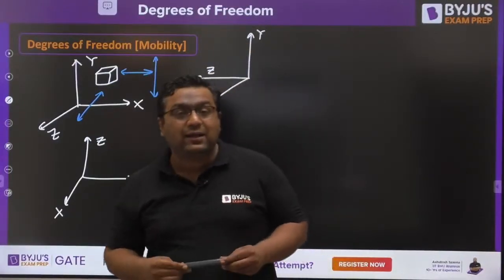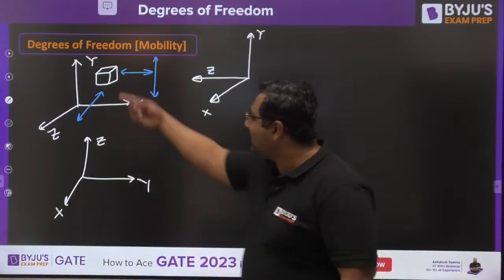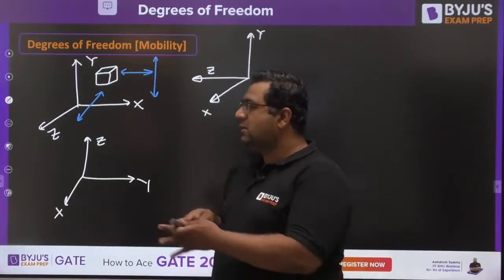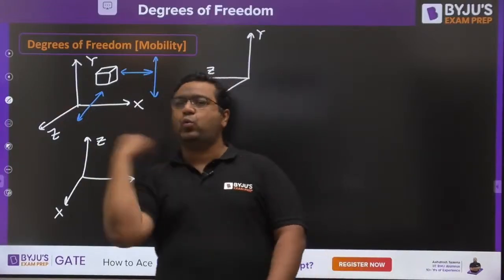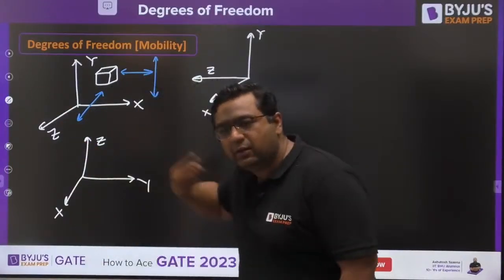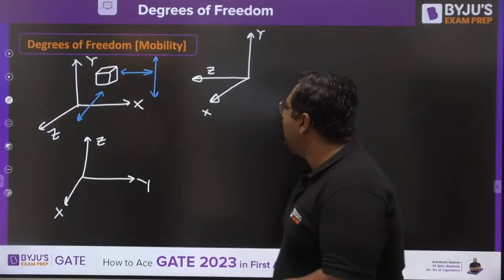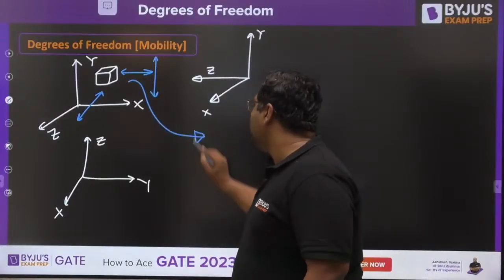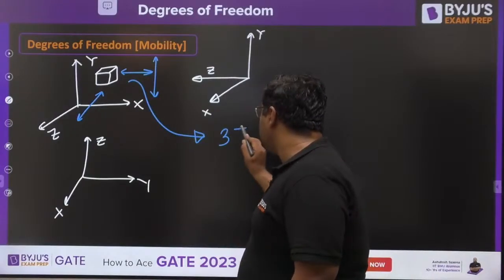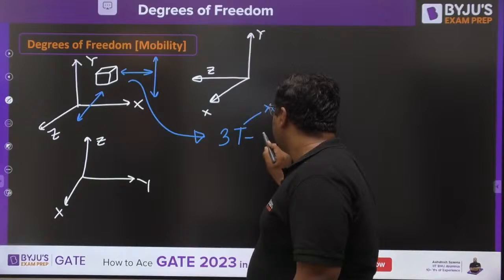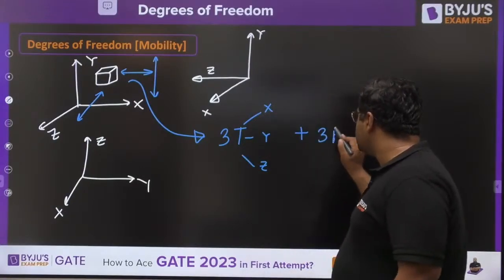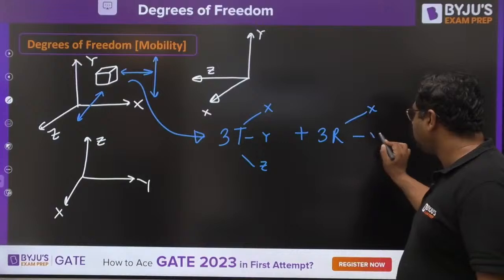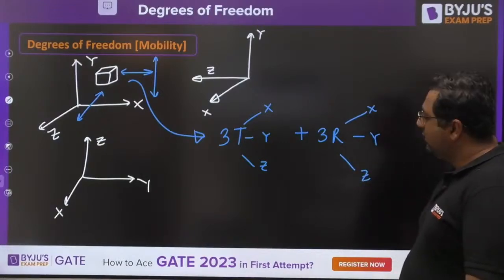You can rotate it about the x-axis like this, you can rotate it about y, and you can rotate it about z. So for an independent body, there are 3 translations in x, y, and z plus 3 rotations about x, y, and z.